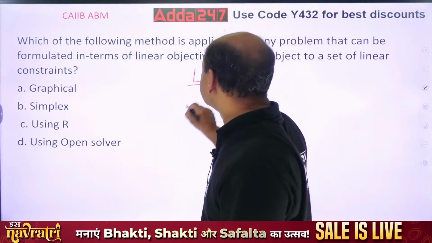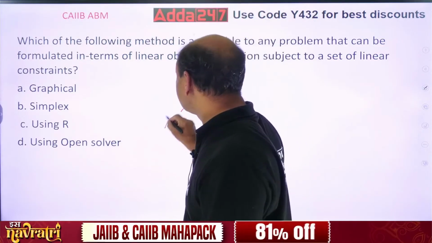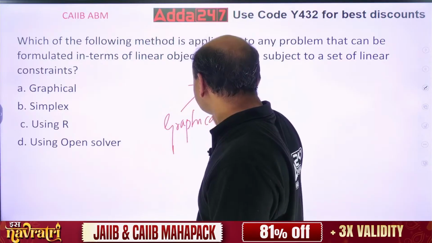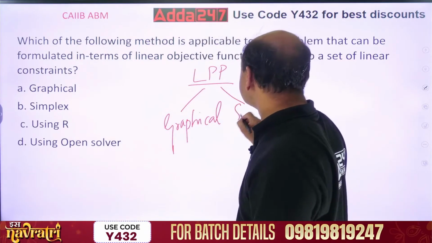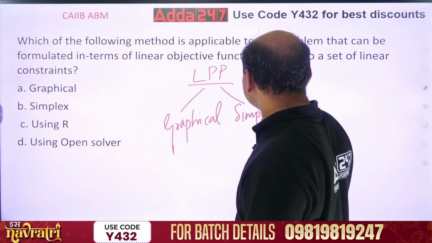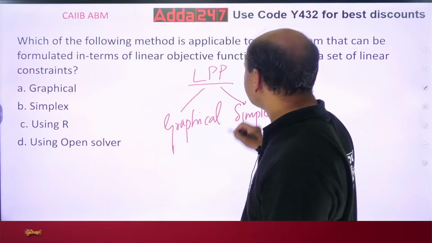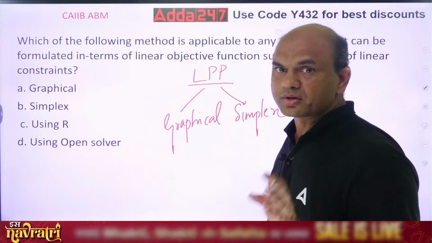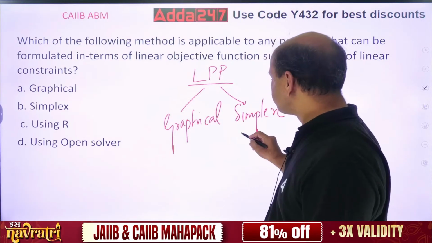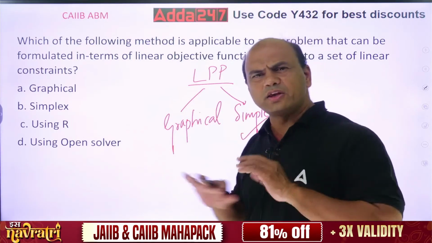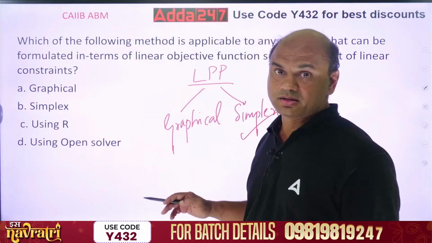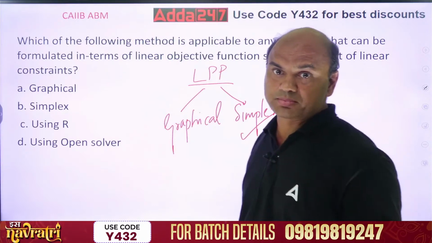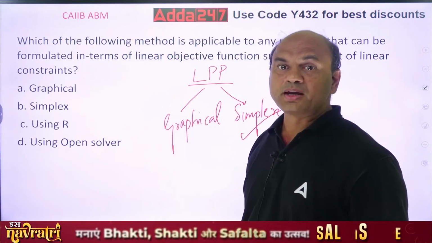One is graphical, and the second is simplex. So which method is best used for all? Kindly remember, the simplex method can be used for any LPP, but remember one important point: it is very difficult.